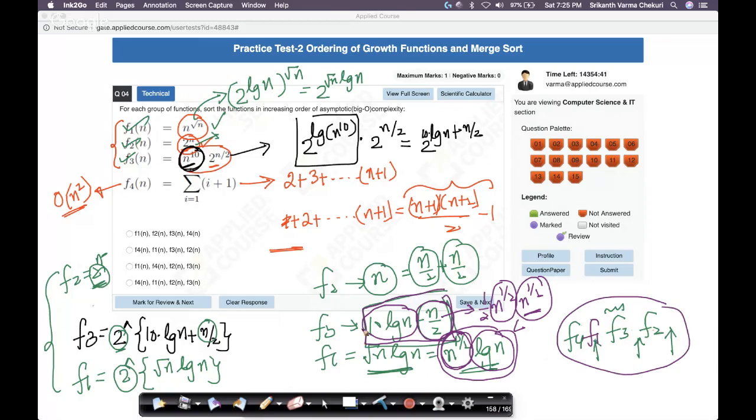So this is a tricky question. I would call it slightly on the harder side. It's not very hard, to be honest. So what is the right answer? F4, F1, F3, F2. So this is the right answer, right?